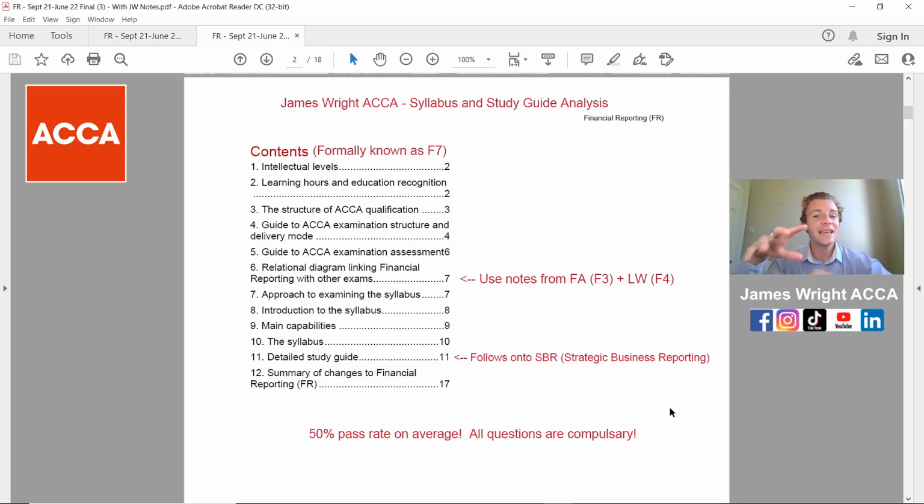Now, the key thing here is, if you've already done, which you should have done before this exam, your financial accounting and law paper, if you've got time before you're sitting the exam or starting tuition, go back through some of your notes, especially for financial accounting, because we'll come on to it later, where the ACCA team highlight that the core knowledge in financial accounting is absolutely critical to passing your financial reporting exam, with a few key areas from the law exam put in there as well. But I'll show you how it all flows in.